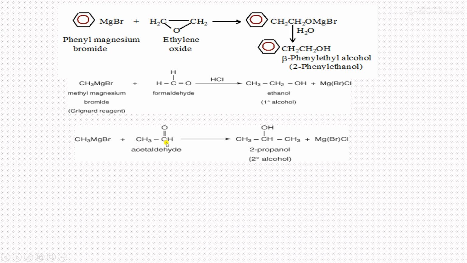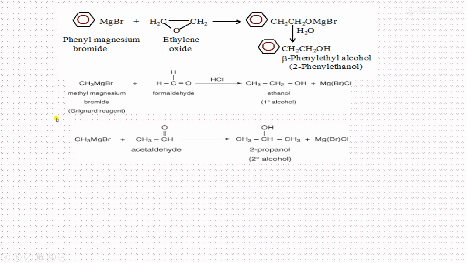Attack of this carbon. This is a carbanion. You remember this very well. In the Grignard reagent, the magnesium metal is attached to that carbon. That carbon always acquires a negative charge, and a negatively charged carbon is known as a carbanion. Therefore, this is a carbanion.